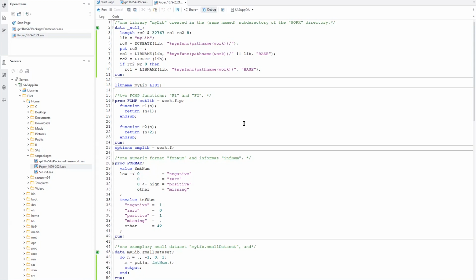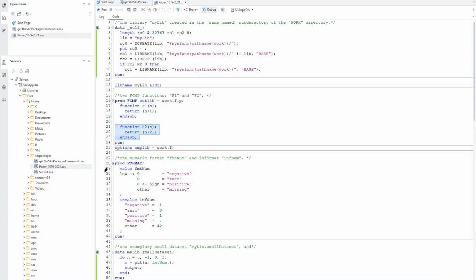What I mean by that? We have here code generating a library, and the library name is mylib. So we want to put this code into a separate file named mylib.sas, and this file will contain only this code. Next, we have function f1, and we want to store this code in a separate file named f1.sas, and this file will contain only the code of the function.